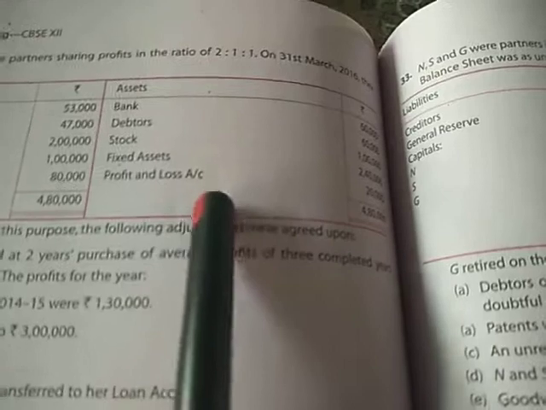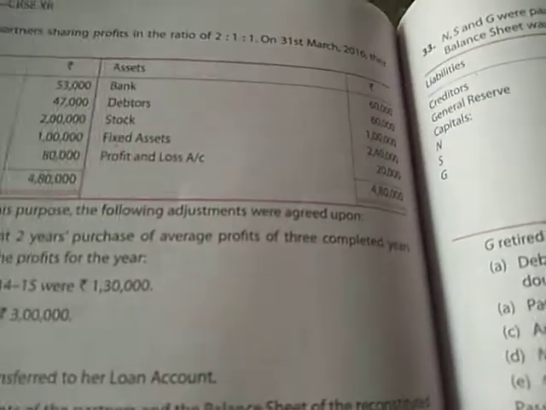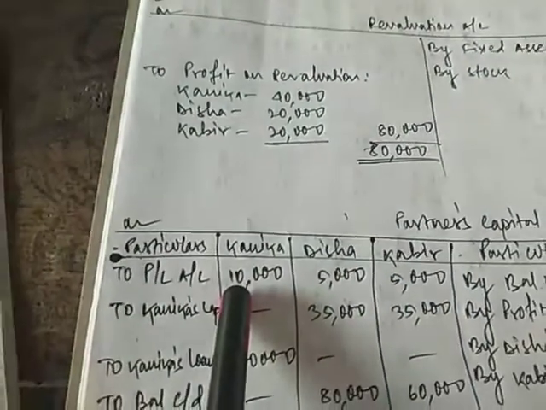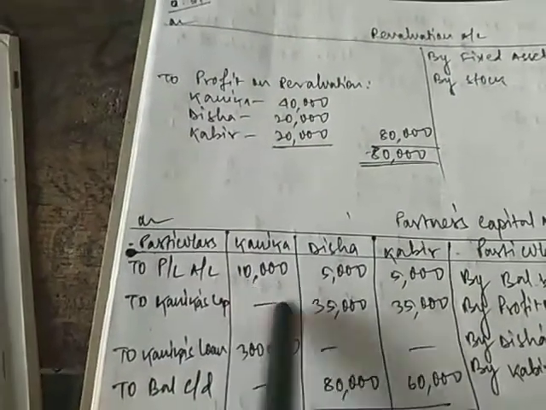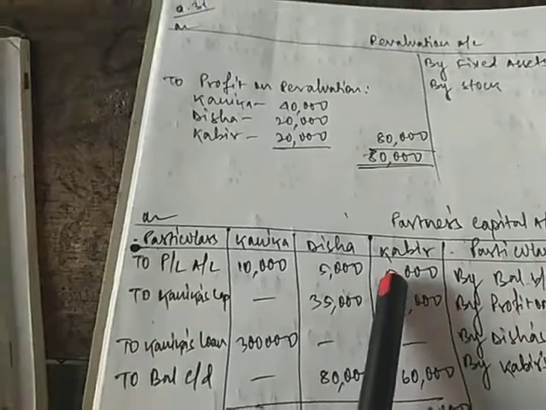In the book you can see it was profit and loss account on the asset side, that is rupees 20,000. So this is a loss. This profit and loss account will be distributed between all the partners on the debit side, 10,000, 5,000 and 5,000 in the ratio of 2:1:1.